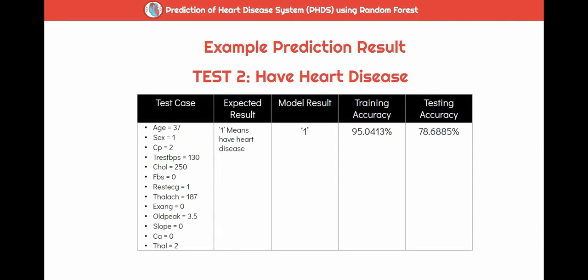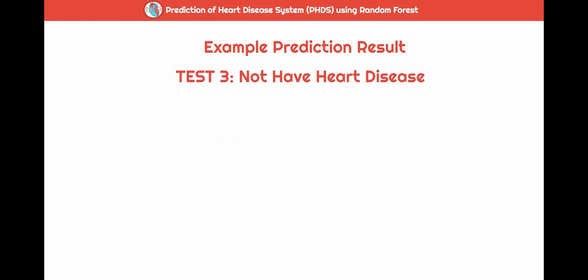Next, here is test 2 that has heart disease. We can see the test case. The expected result is also 1, which means having heart disease. After running the model, the result is 1, which is correctly predicted. The training accuracy for this test is 95.0413%, but the testing accuracy is different from test 1, which is 77.68885%.